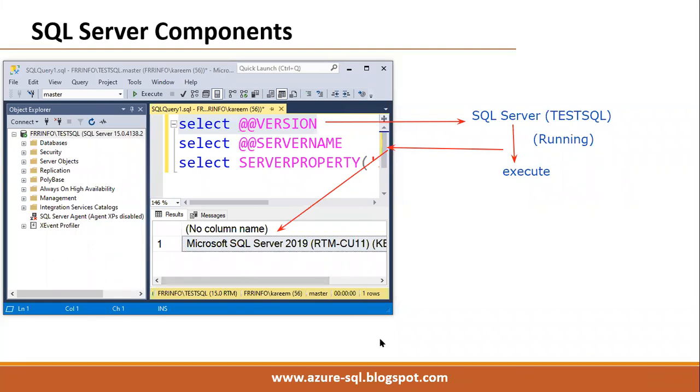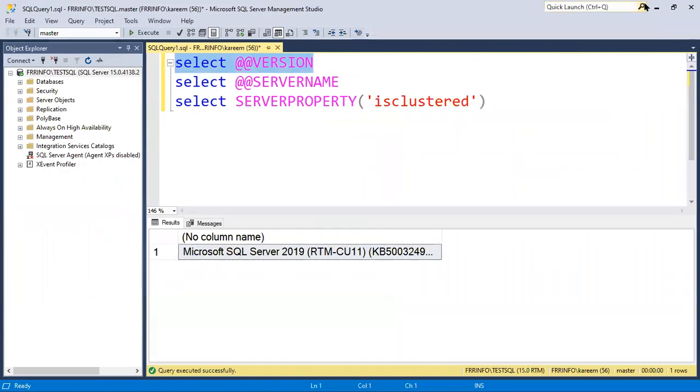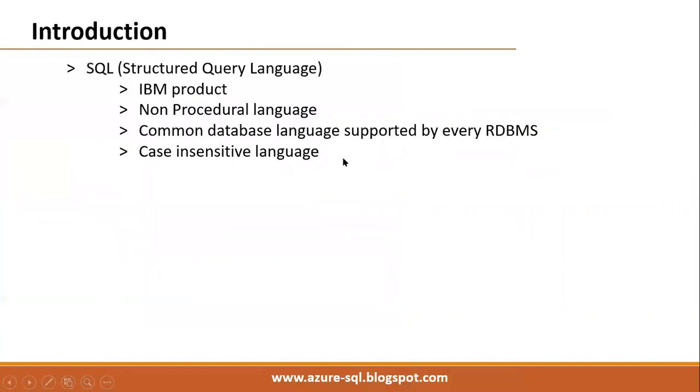Yeah. So check here, we have seen server components and workstation. I will show you the installation maybe today, no time. In tomorrow's class I will show you the installation. Meanwhile, we'll continue with some other basic concepts here. SQL is a structured query language. Generally, we know every RDBMS, not only SQL Server, every RDBMS supports one language called SQL, Structured Query Language.